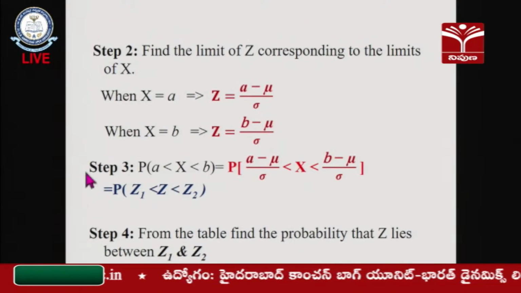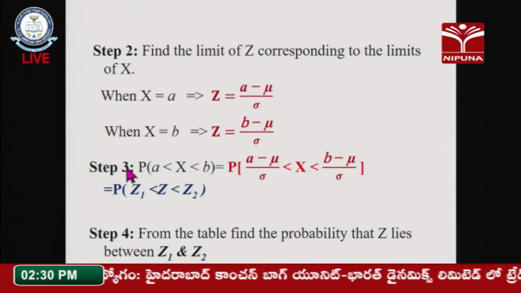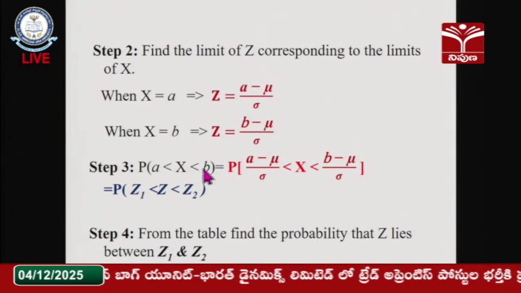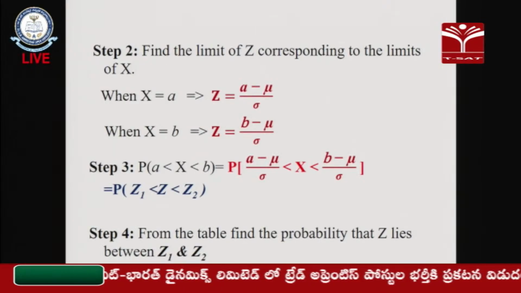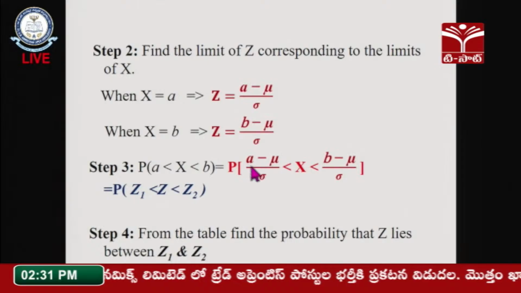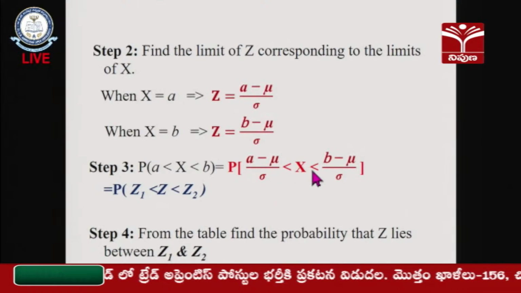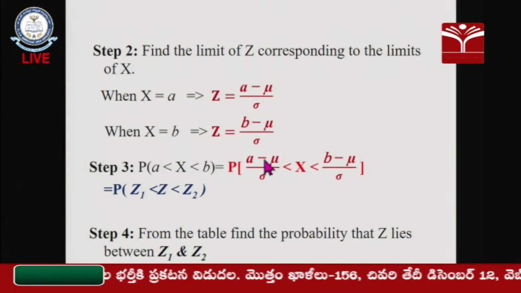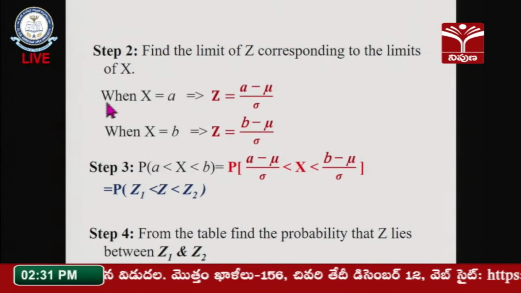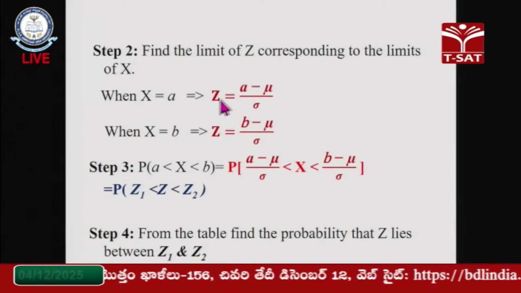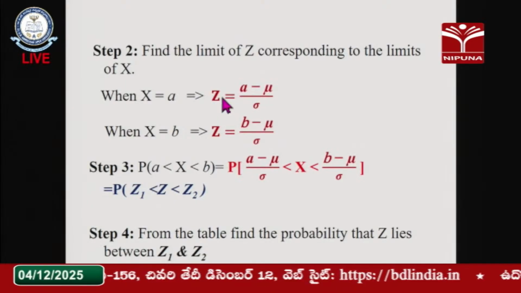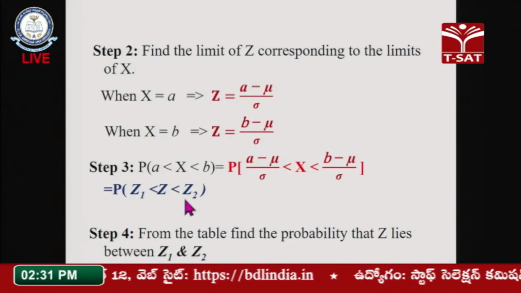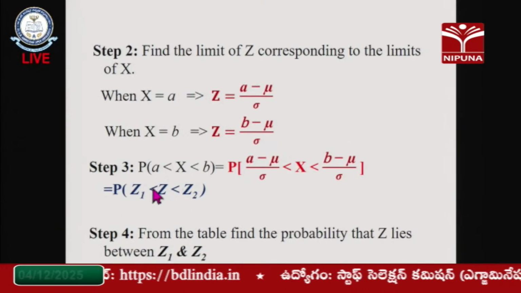After converting to z, I can substitute these values in step number 3. My step number 3 is the probability of a less than x less than b. For that, we need to find the probability values, that means the probability of a minus mu by sigma less than z less than b minus mu by sigma. Our data is transformed in terms of the standard normal variate. First one I can assume z1, and let us assume the second value is z2. My z values always lie between z1 and z2 only.